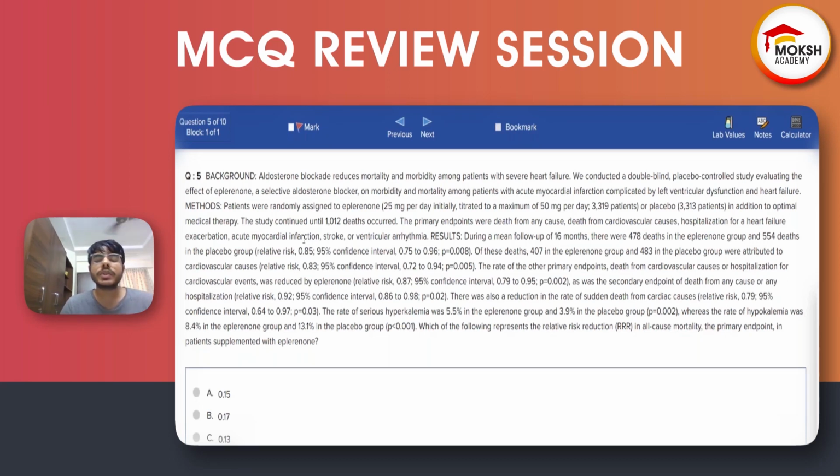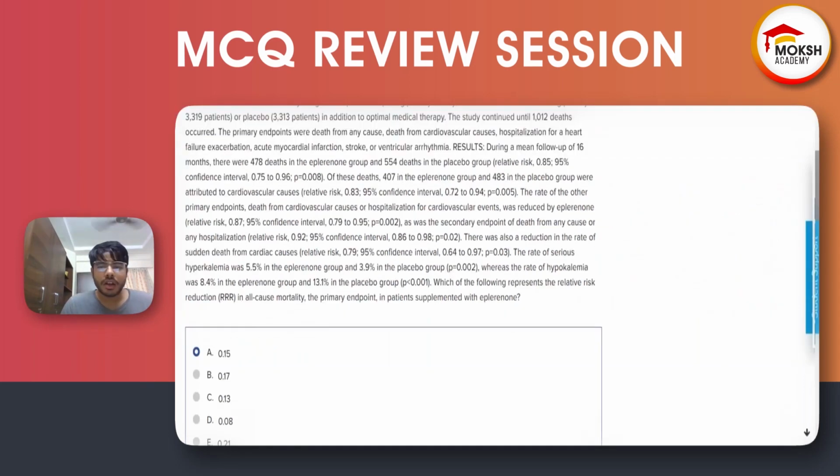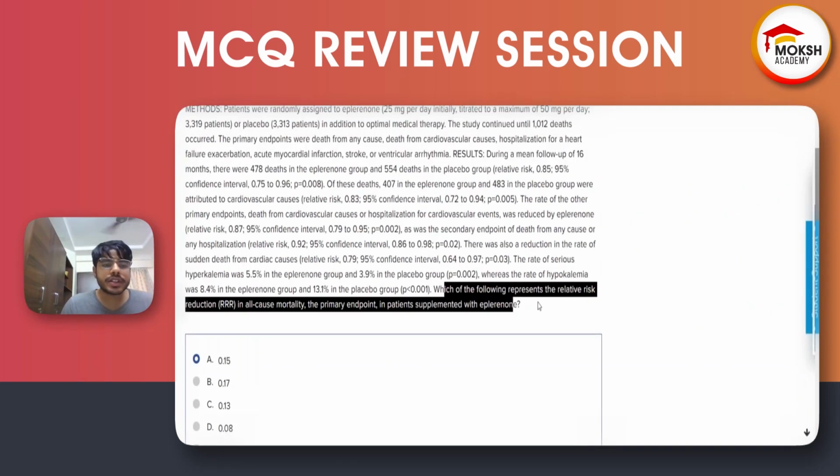Which of the following represents the relative risk reduction in all-cause mortality, the primary endpoint in the patients supplemented with eplerenone?